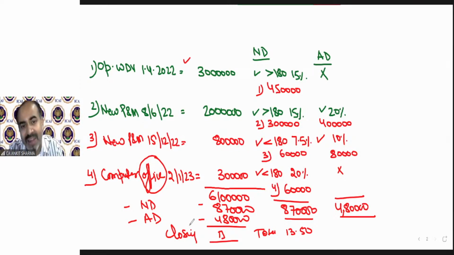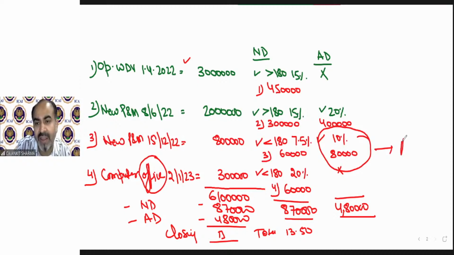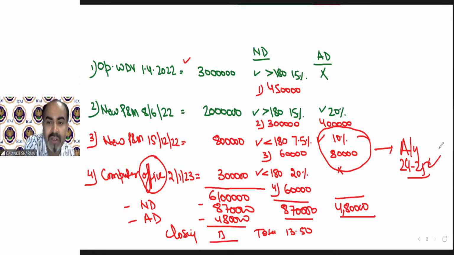The balance additional depreciation, which have not been claimed completely over here. This is 80,000. That can claim in next assessment year, that is 2024-25. The balance 80,000 can be claimed in next year. Okay. So that was the solution. You can solve it just like that in examination.